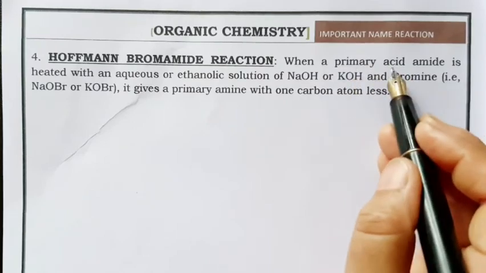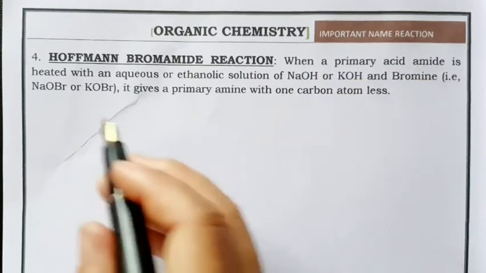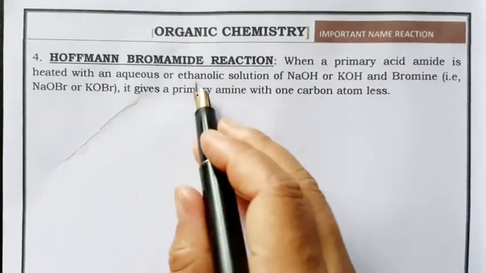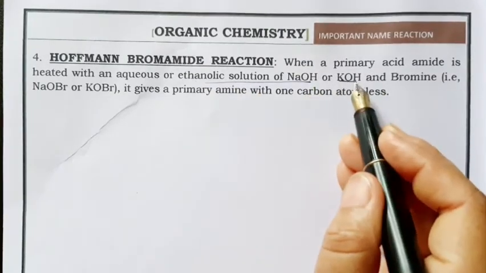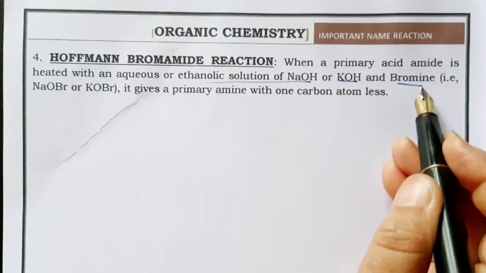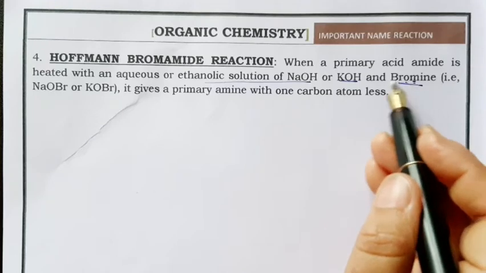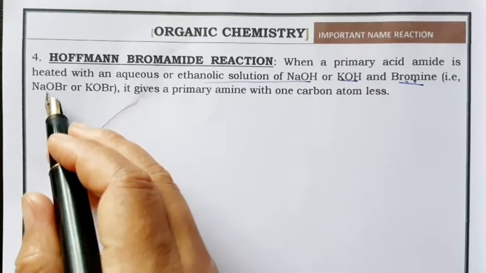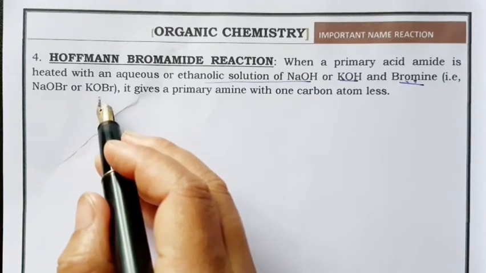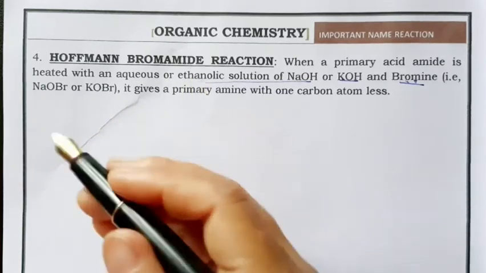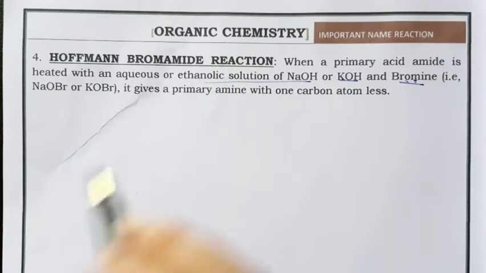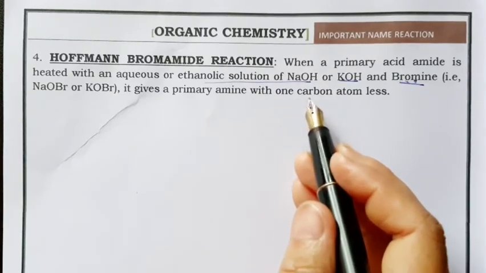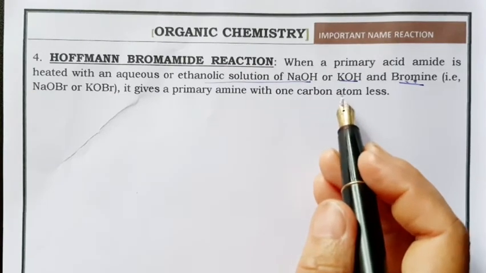Any primary acid amide upon treatment with ethanolic solution of KOH or NaOH and bromine gives NaOBr or KOBr, and it gives a primary amine with 1 carbon atom less.